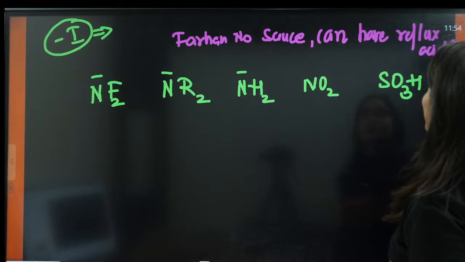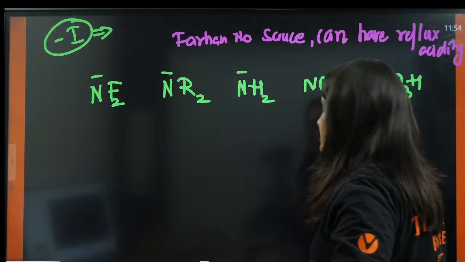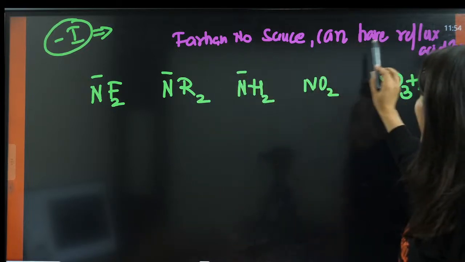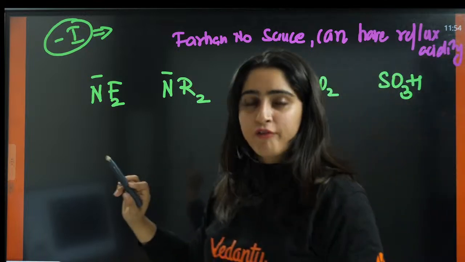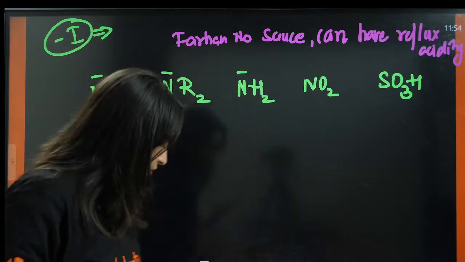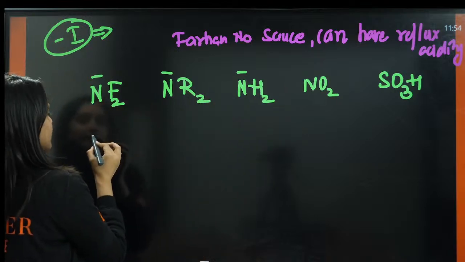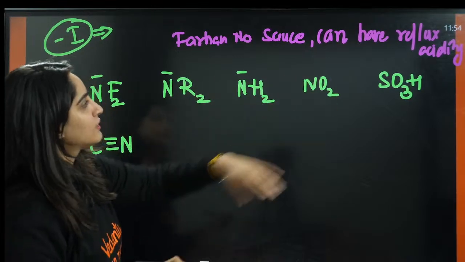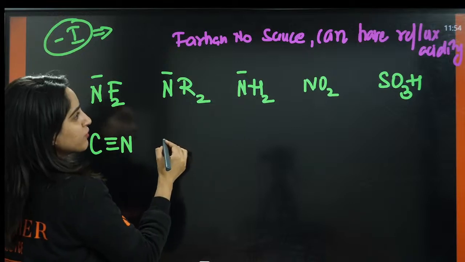I think you all are bio students, so you can relate to this. The mom is saying to Farhan, no sauce can have reflux acidity. So if you are eating the sauce too much, you can have reflux acidity. Now Farhan, no sauce can means C triple bond N, can, then reflux means can have reflux.